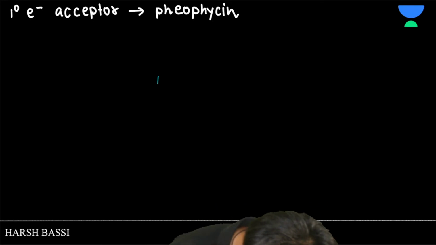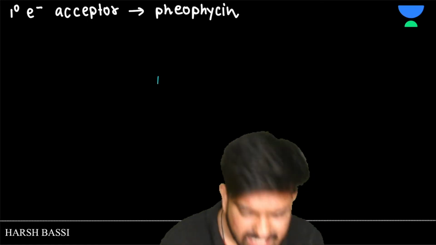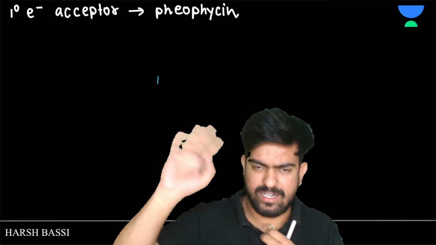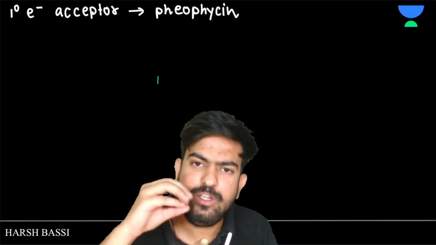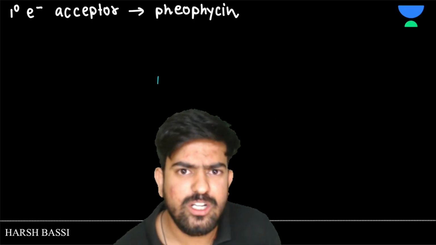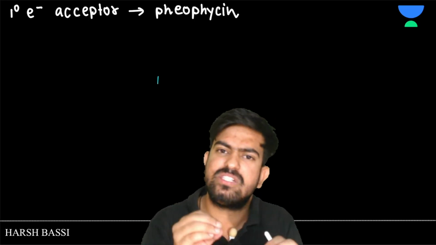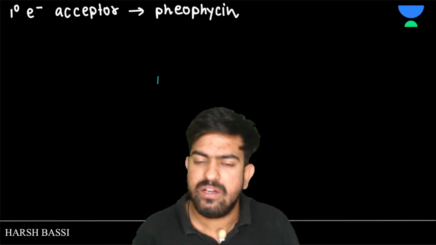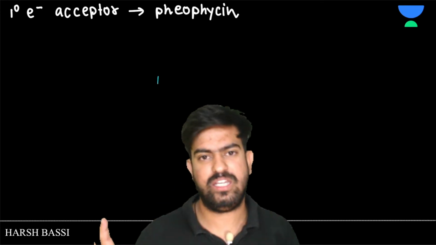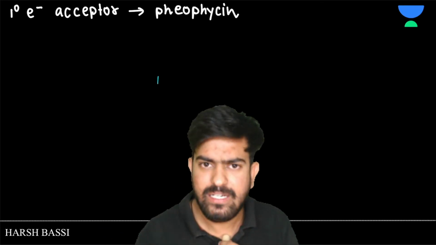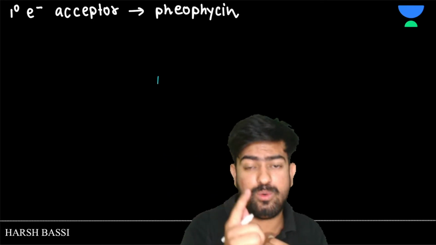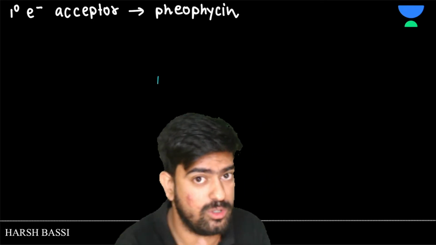I don't think I need to know how the ATP is synthesized in the... yeah, don't worry, we don't need to know that. Just skip that. Whatever you need, I'm going to tell you. Clear? Okay, there are lots and lots of things left in the Z scheme. I have just given you the basics, right? Slowly, step by step, we are going to know all the things which are happening here. But the things which are not required, I'm not going to explain, because we have to become a doctor, not a botanist or zoologist, right?